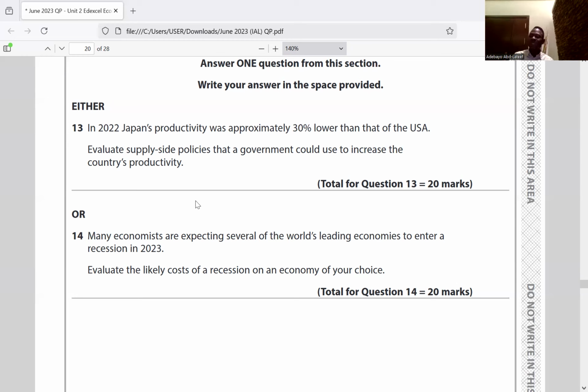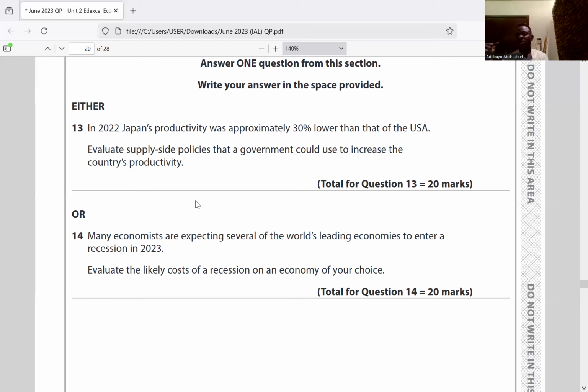Supply side policies such as spending on infrastructure may increase investment and FDI, which may in turn increase a country's GDP or output. You get that? Supply side policies such as cutting unemployment benefits may bring about an incentive to work. This will increase the supply of labor in a given economy, which may in turn increase output.